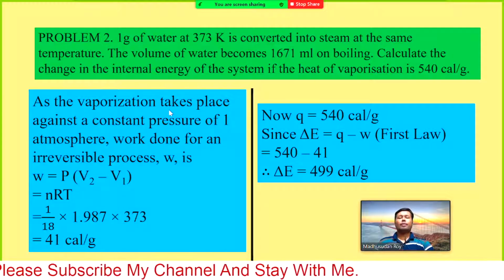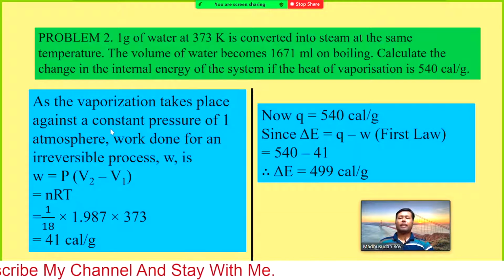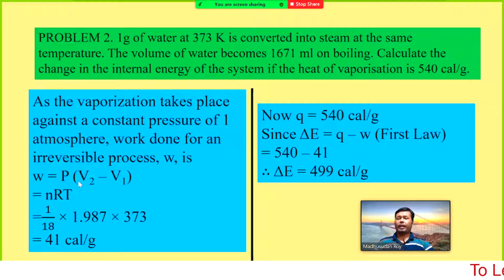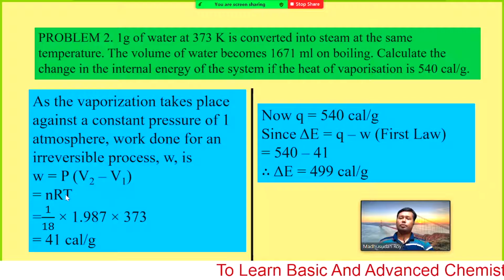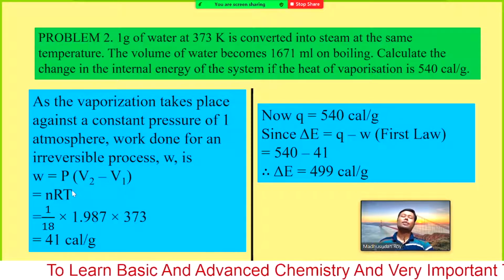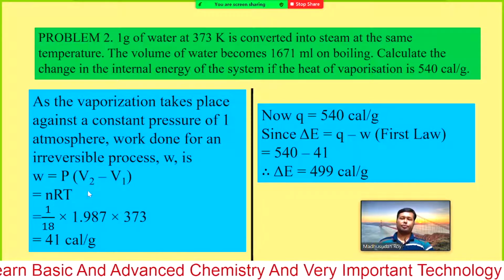As the vaporization takes place against a constant pressure of 1 atmosphere, work done for an irreversible process W is P into delta V. So what is the delta V? P into delta V, we can write directly in another form, nRT.